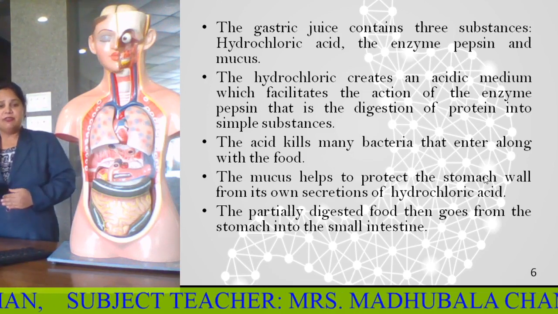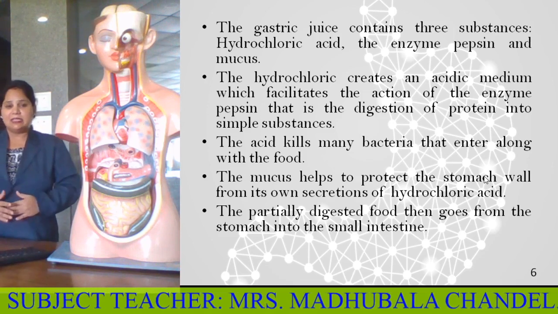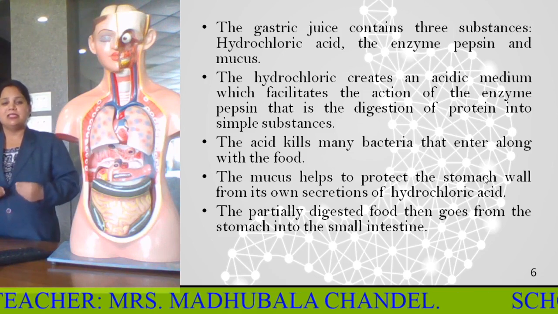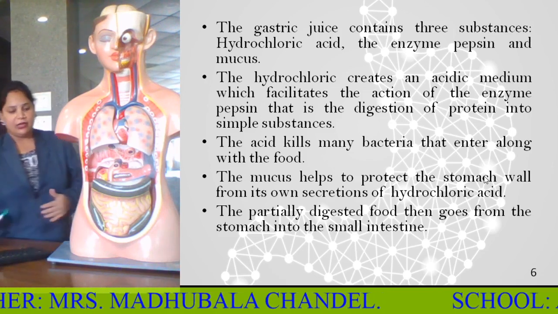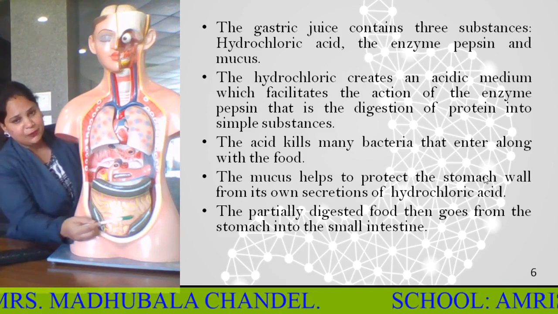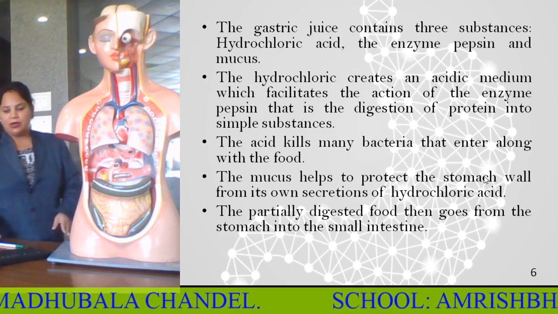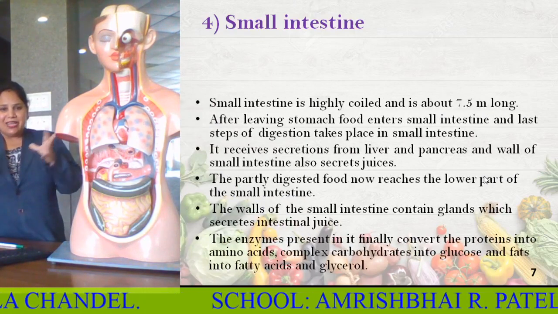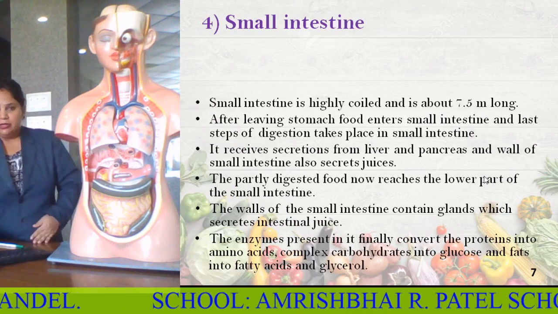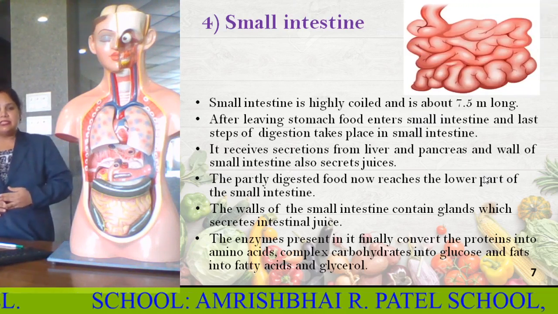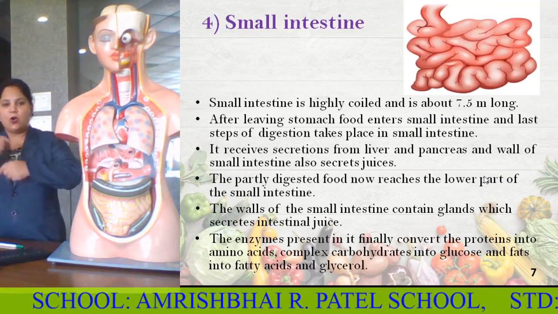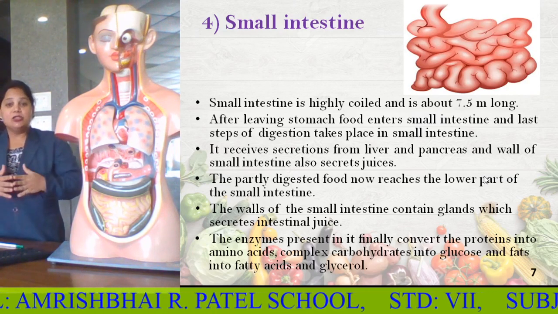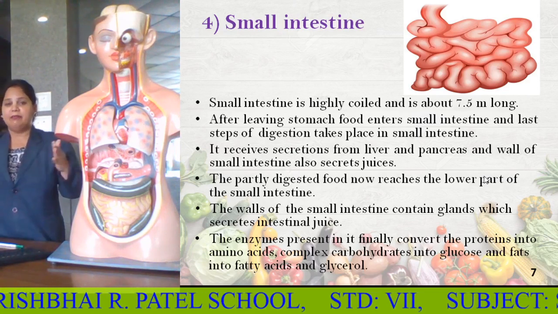The partially digested food then goes from the stomach. Till the stomach, the digestion is not complete. So the partially digested food goes from the stomach into the small intestine. Here you can see the coil-like structure. Yes, this is called the small intestine. Why is it called small? Because everything is packed inside. This is a diagram of the small intestine. The small intestine is highly coiled, like coiling wires, and it is about 7.5 meters long.